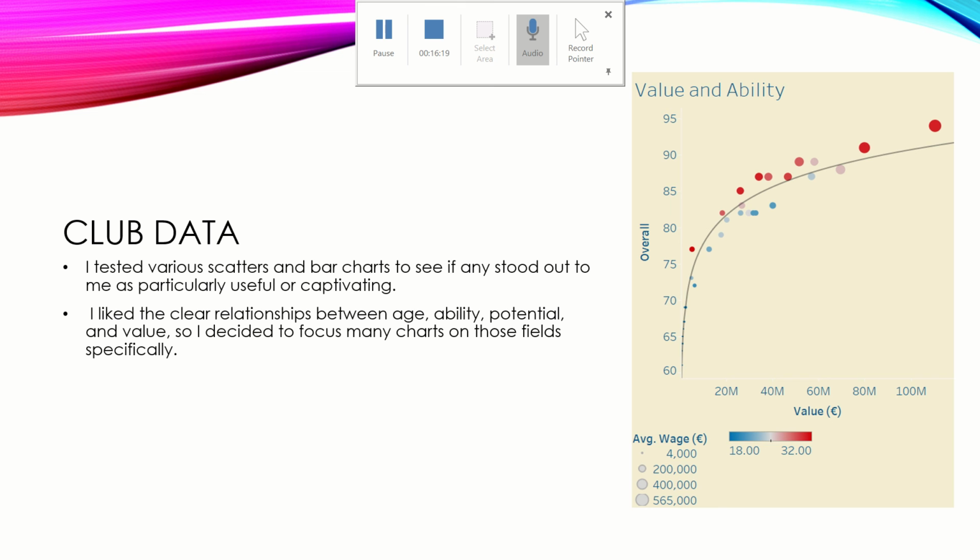And so we can see that young players tend to maybe get overvalued a little bit because they have a lot of chance to grow and they have potential, whereas the older players in red are maybe being undervalued a little bit because they may not be as productive in the future, or they may be falling off quickly. But it was great to see that this popped out right away. As soon as I started looking at the data, it was very clear.